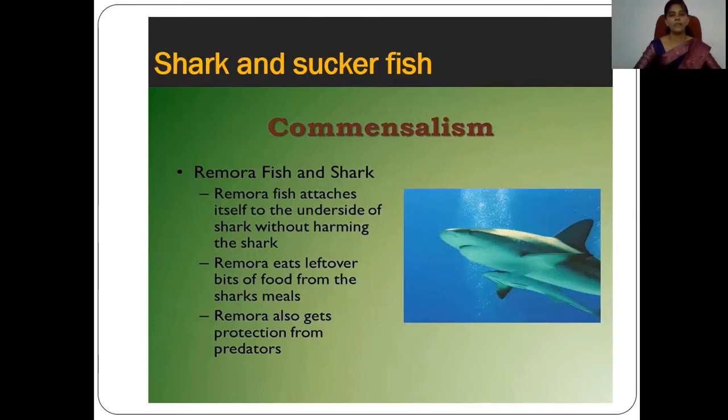The third important benefit the sucker fish gets is protection against predators. As you know, the shark is a very huge animal, so as the sucker fish is attached to the shark, no predator can reach it. So the ready food, transportation, and protection from predation: these three important benefits are obtained by the sucker fish from the shark, while the shark remains unaffected. This is an example of commensalism. One gets a benefit, the other remains unaffected.